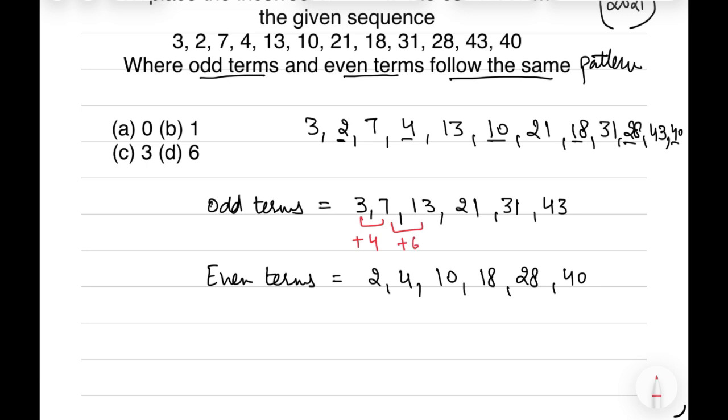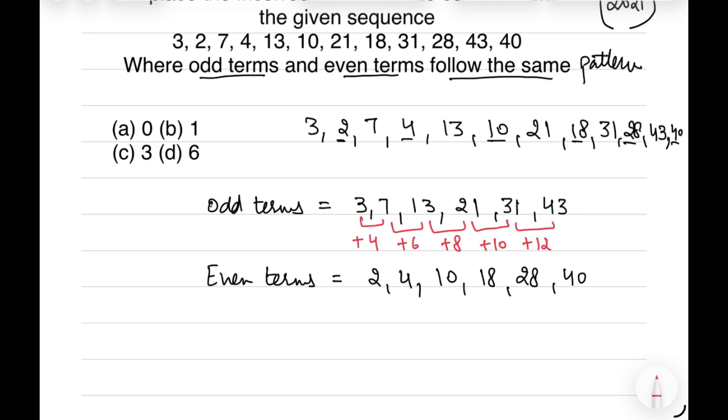Then there is an addition of 6. Then there is an addition of 8, 13 plus 8, 21. Then there is an addition of 10. And last there is an addition of 12. So this same pattern must be followed by the even terms.